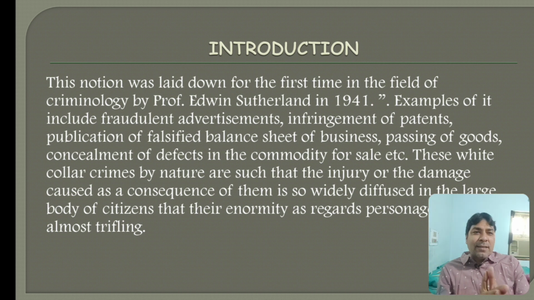We can take the example of before and after advertisements. Suppose before, the person is bald without hair, and after, the person has hair on his head. If such a result is not there, it comes under the category of fraudulent advertisement, and the very aim of fraudulent advertisement is to earn money, and that's why it comes under the category of white collar crime.